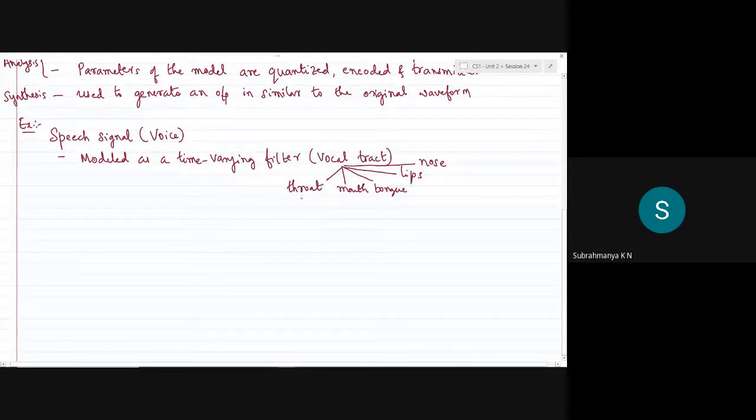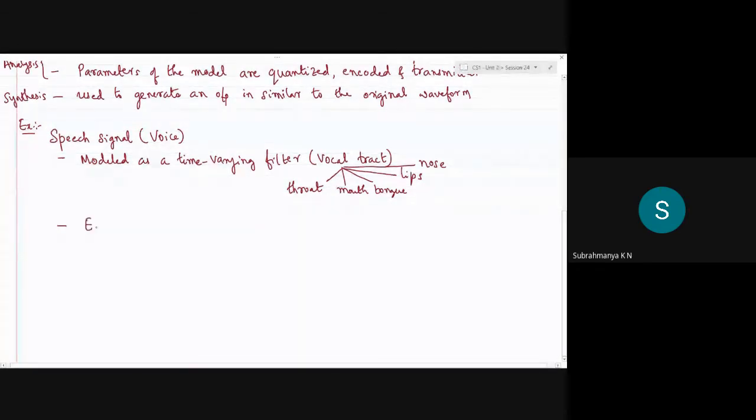The properties of this excitation signal highly depend on the type of speech sounds, whether the parameters are increasing or decreasing with respect to time. It basically depends on the excitation of the speech sound itself.